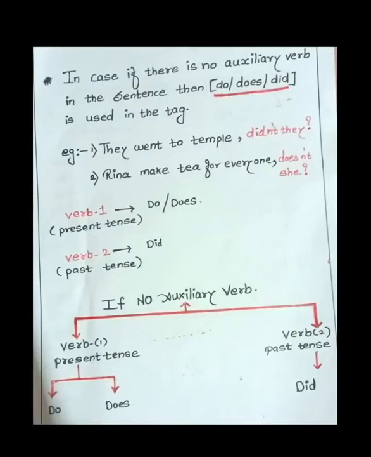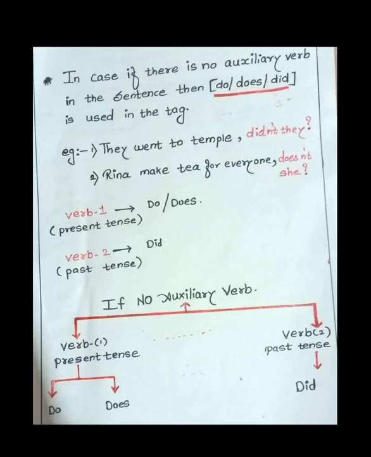If in the sentence there is no helping verb, none of the helping verbs you just have seen, then what do you have to add? You have to add do, does or did. Now the question will arise when to add do, when to add does and did. See the chart down.